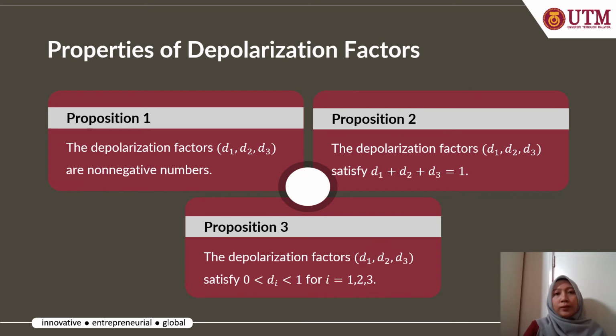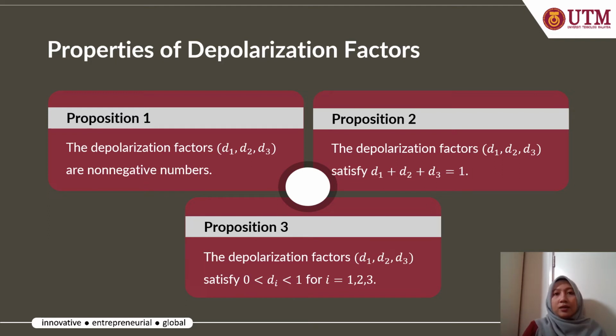Furthermore, some properties of the depolarization factor for an ellipsoid can be stated as mentioned in Proposition 1, Proposition 2, and also Proposition 3, which are necessary in this study. It is stated that the depolarization factors are non-negative, or positive, numbers. The total of the depolarization factors D1, D2, and D3 is 1.